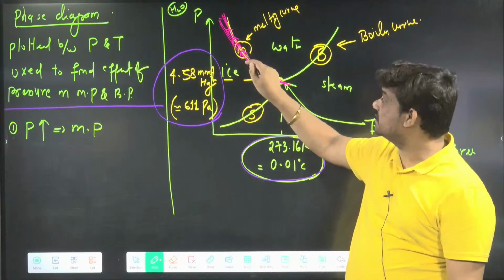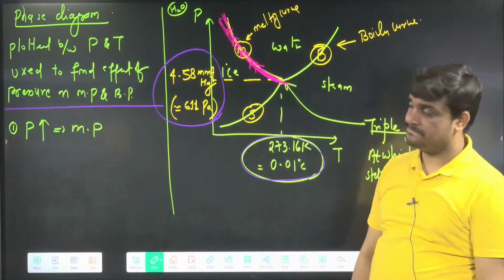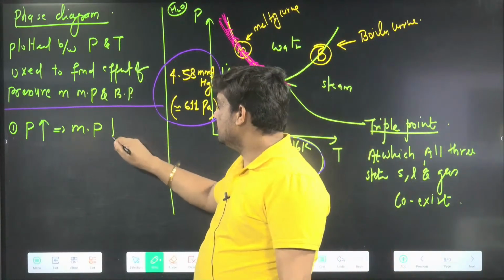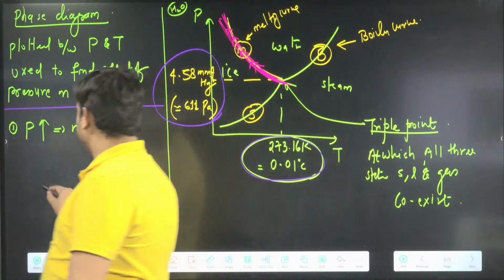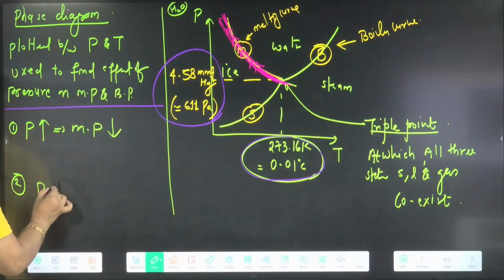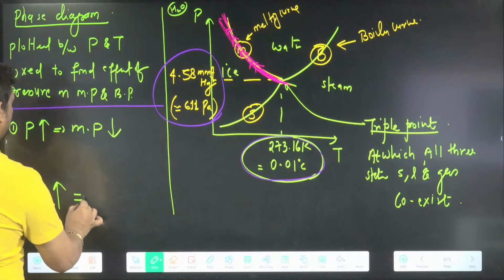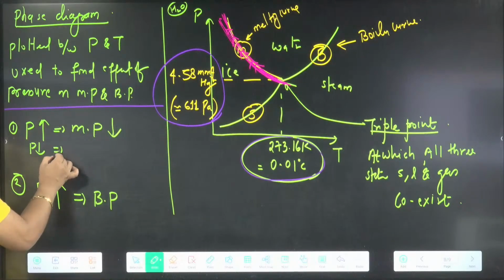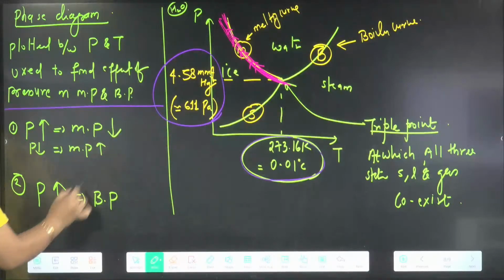Is this graph direct or inverse type? Inverse type. So if I increase the pressure, then the melting point will decrease, and vice versa also. If pressure decreases, the melting point increases, an inverse relation.